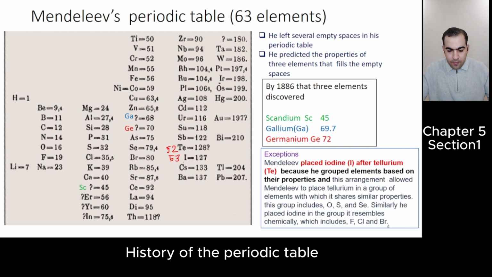Okay, look, according to atomic number, tellurium comes before iodine already. It's not an exception. So that's why he solved this exception. Already tellurium comes before iodine, but according to atomic mass, no, iodine must come then tellurium. But we know that Mendeleev did not put it like that. He put iodine after tellurium. Okay.